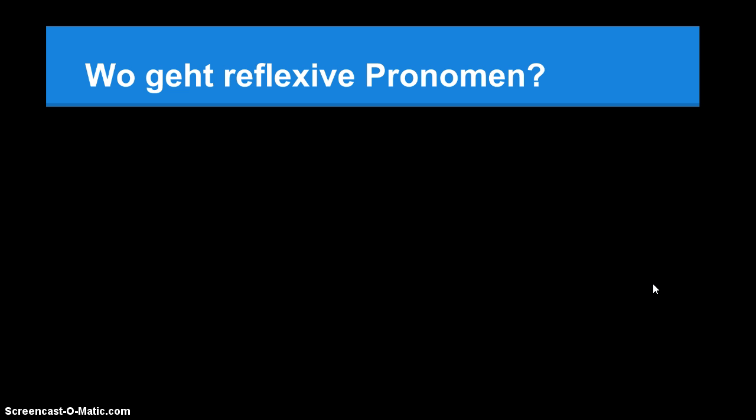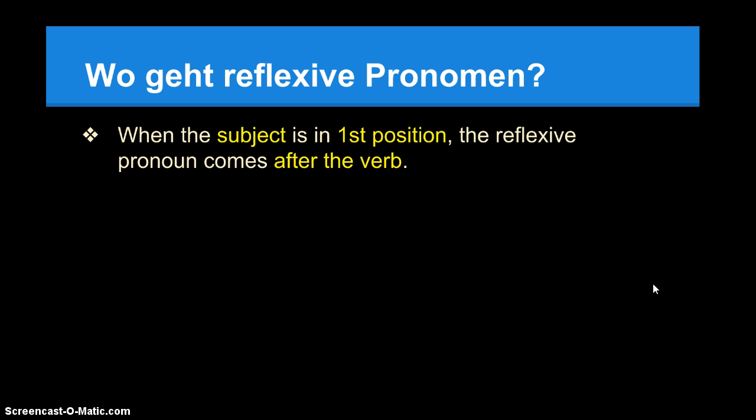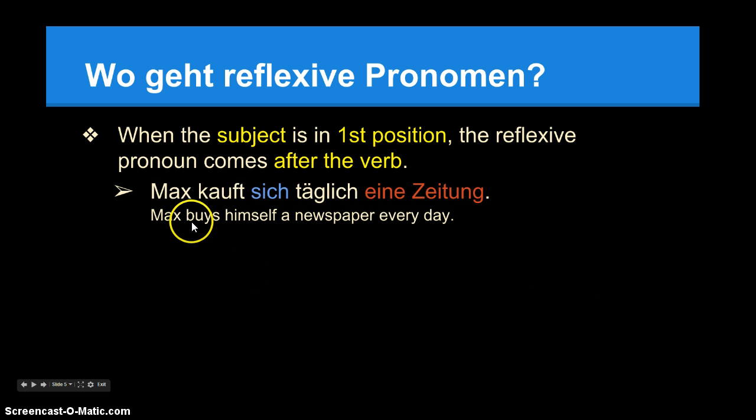So, wo geht reflexive Pronomen? When the subject's in first position, the reflexive pronoun comes after the verb. For example, Max kauft sich täglich eine Zeitung. So Max is der Subjekt, and in this sentence is in first position. Das Verb is in second position, where it should normally be. And then the reflexive pronoun comes thereafter to reflect upon the subject. So as you can kind of tell, the subject, the verb, and the reflexive pronoun like to stay close together because they all are part of a package.